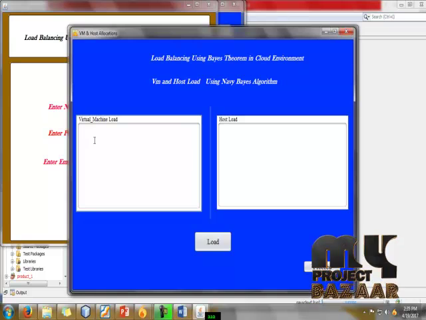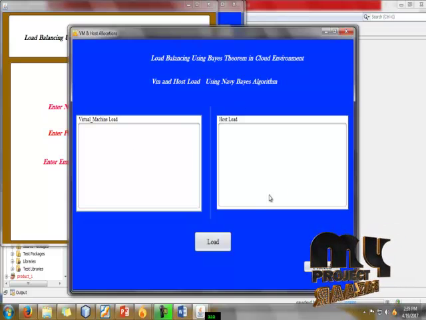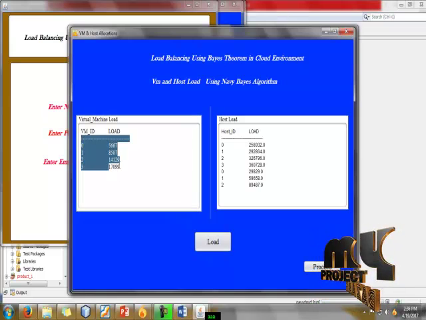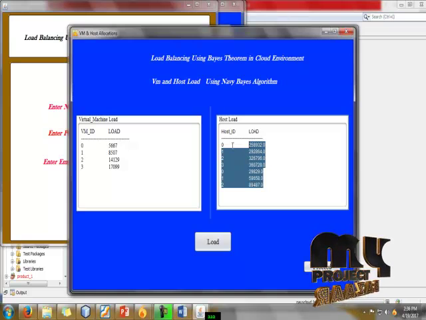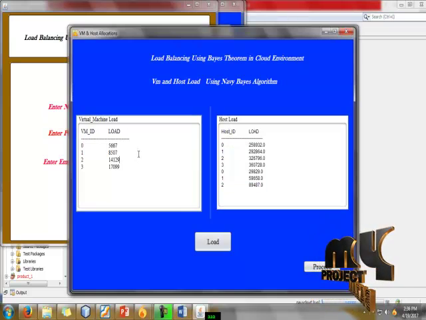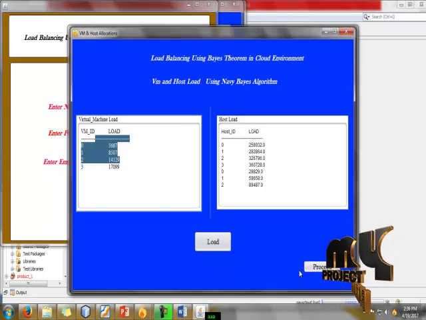Here we can show our virtual machine load and the physical host load. Now we see both loads. This is host ID and load, this is VM ID and load. How many jobs are allocated to each and every machine, we can show here.